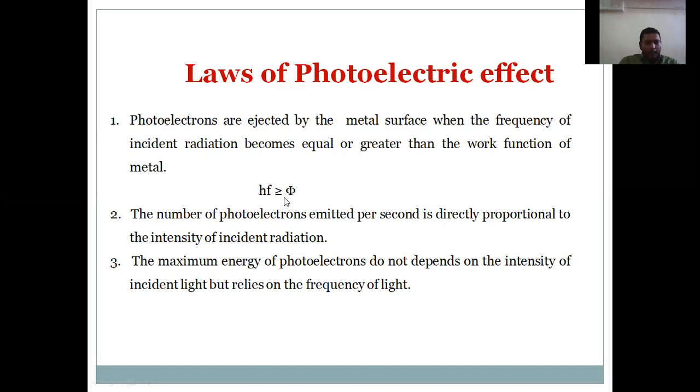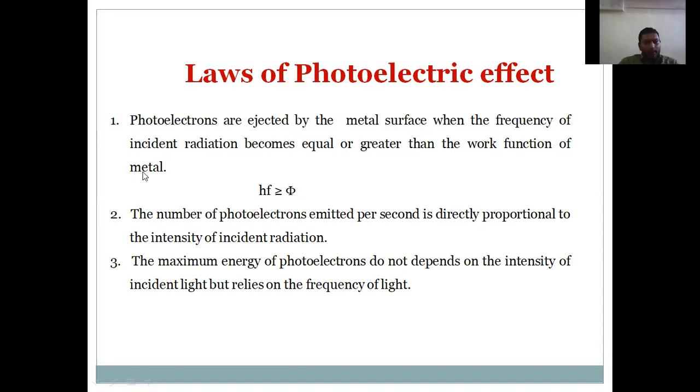Here, phi represents the work function of the metal, h is the Planck constant, and f is the frequency of the incident photon. We have already discussed the reason behind this particular law. So let's move further toward our second law.